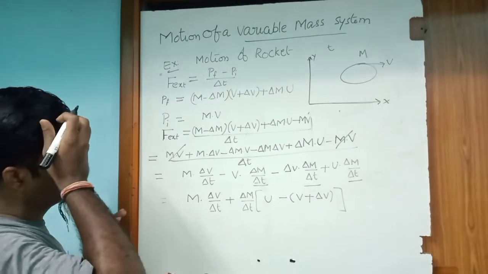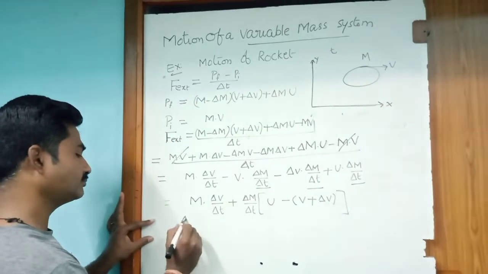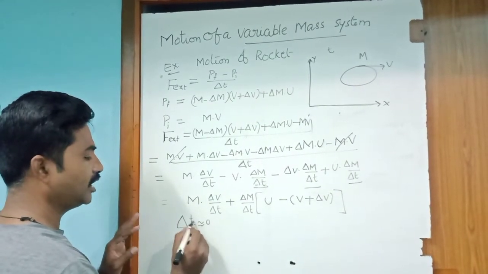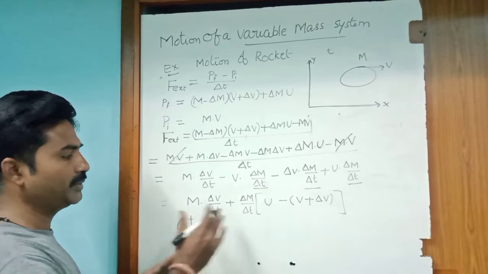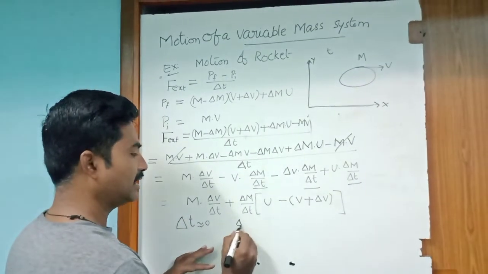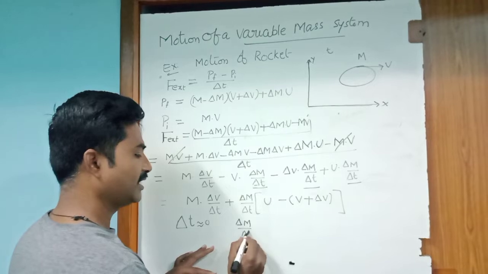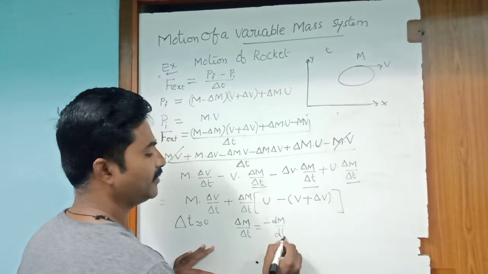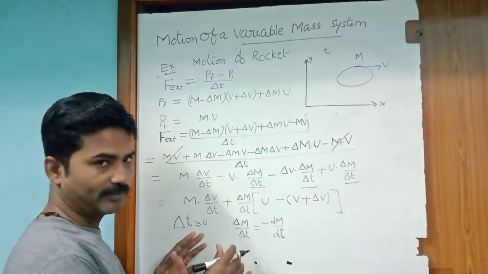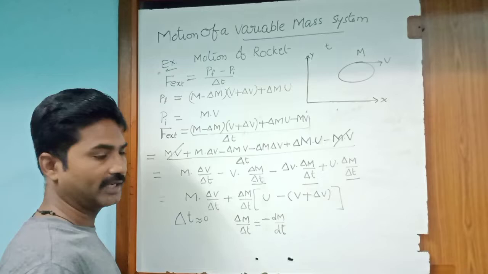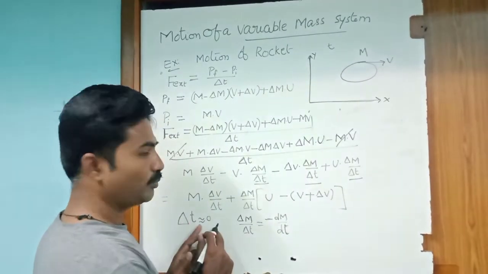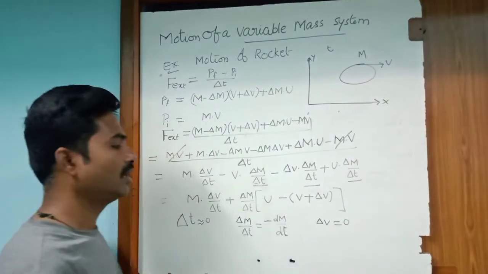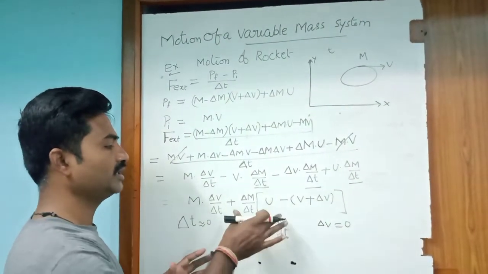Now after a time delta t approaches 0, what happens to this equation? Here delta m by delta t is taken as minus dm by dt, because mass is going to decrease with respect to time, that's why we take the minus symbol. And as delta t approaches 0, delta v equals 0. Now I am going to put these values in this equation.